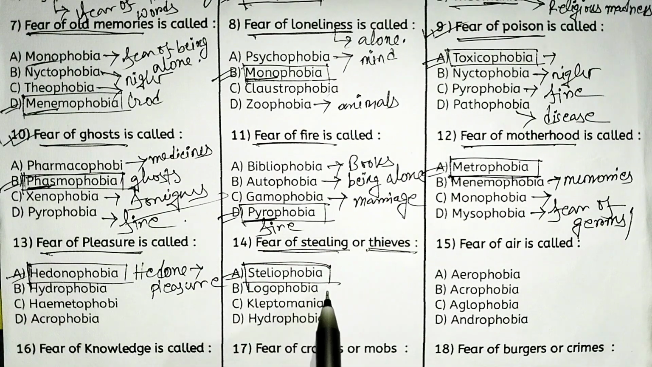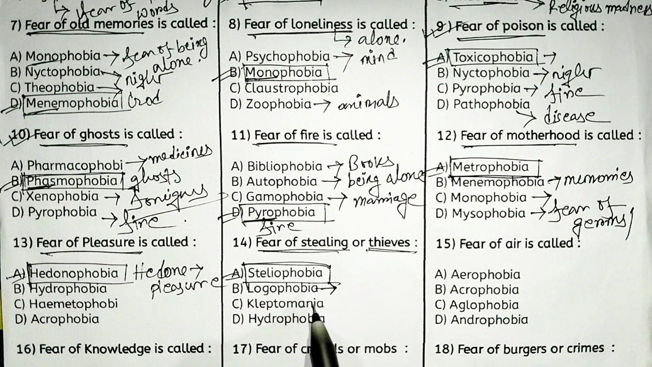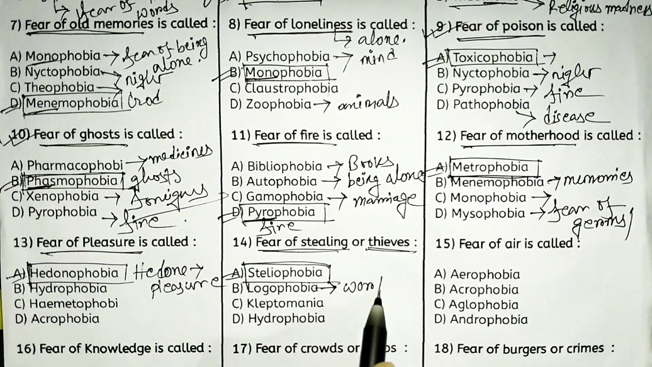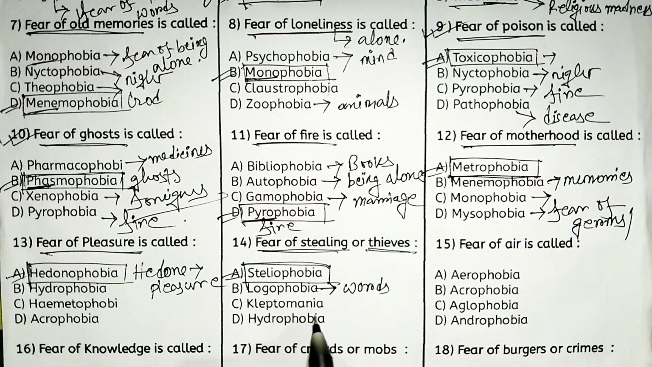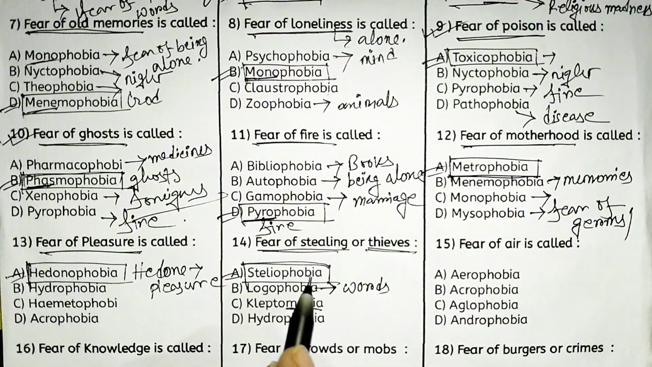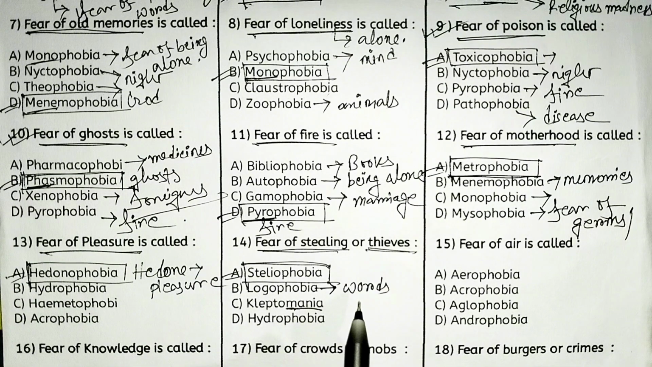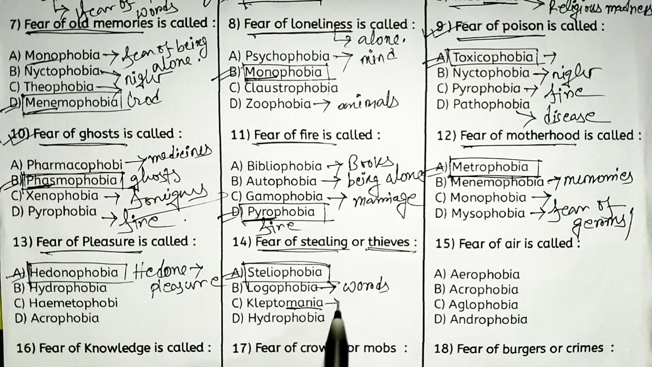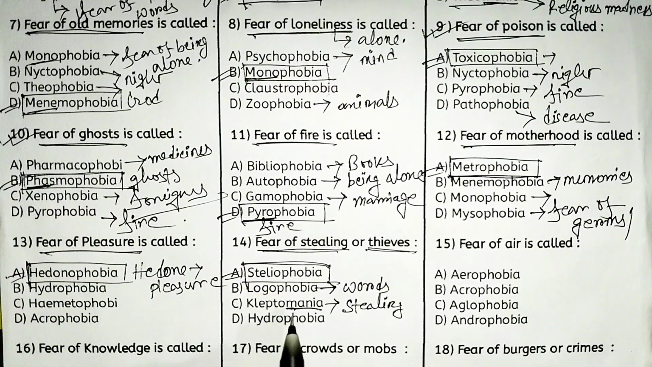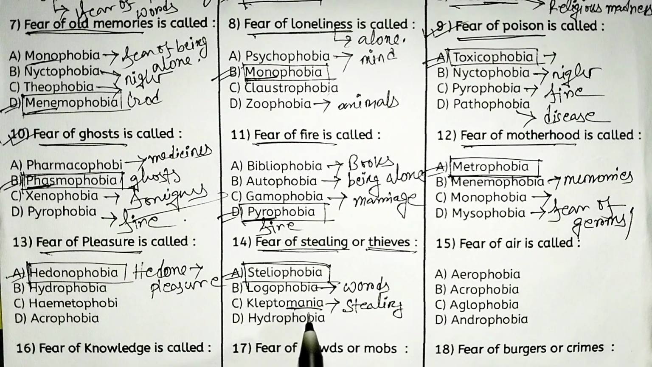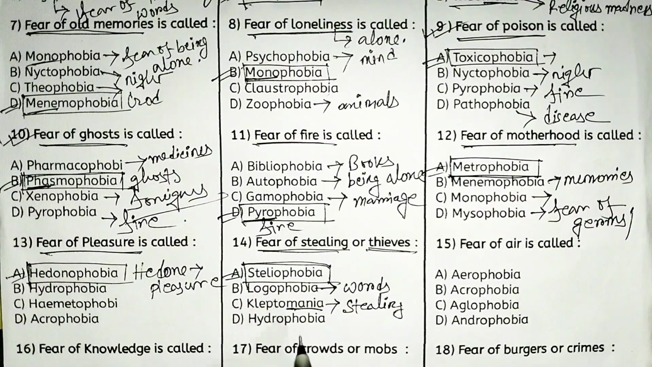And tell me the meaning of logophobia. Logophobia suggests fear of words. Okay, fear of words, that is logophobia. Kleptomania. So mania means one kind of mental disorder, or you can say illness. Okay, sorry, kleptomania suggests a mental disorder of stealing. You cannot say fear.